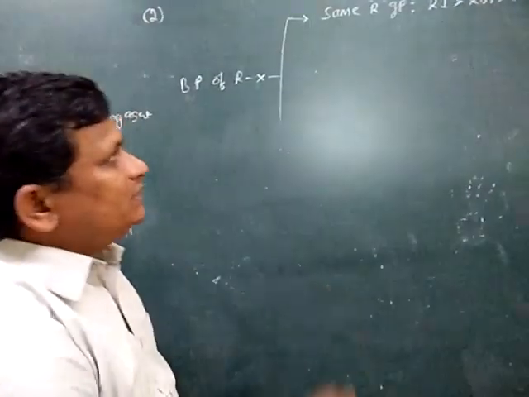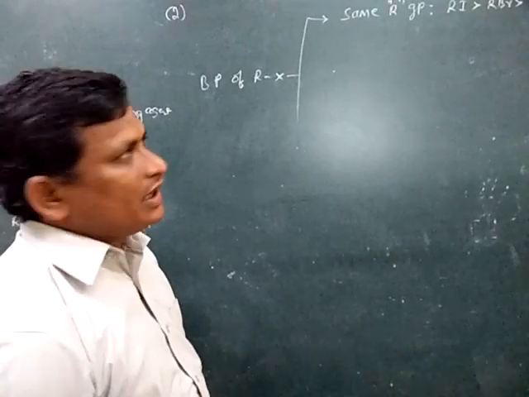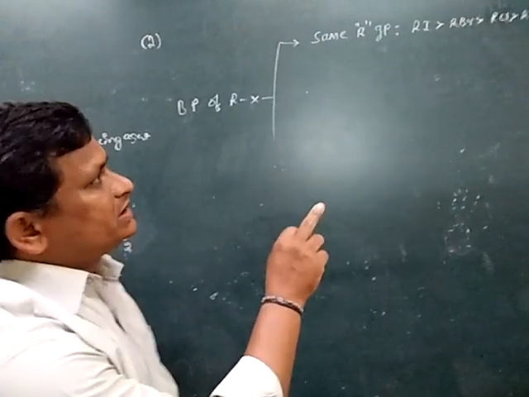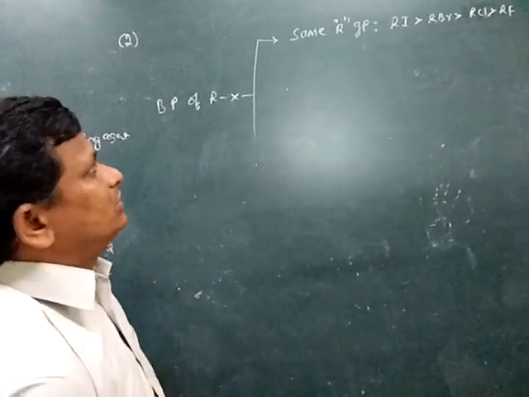Because if the size of the alkyl group is the same, as the size of the halogen increases, the boiling point also increases.